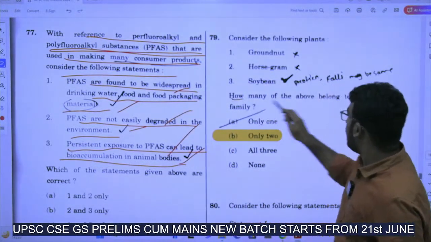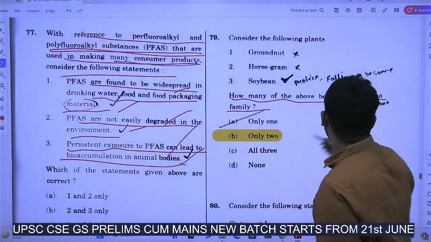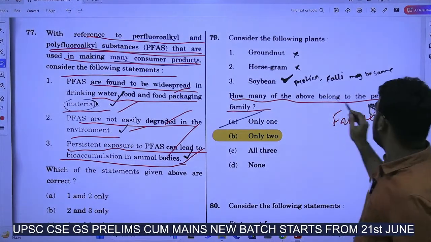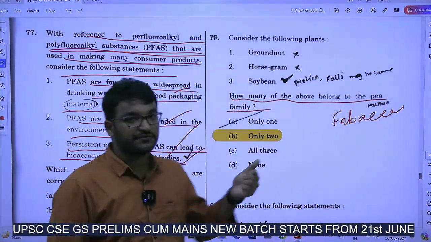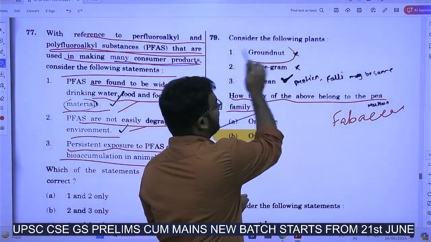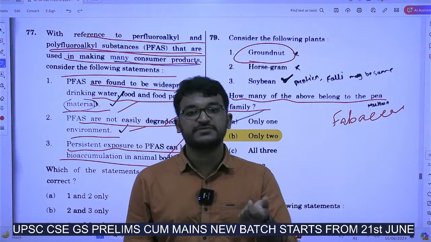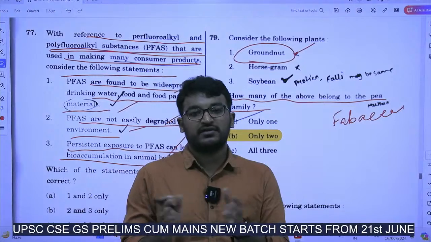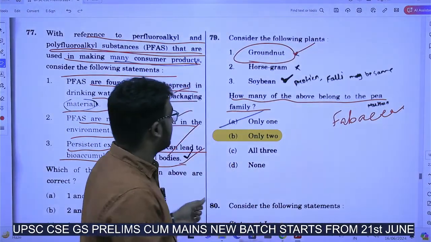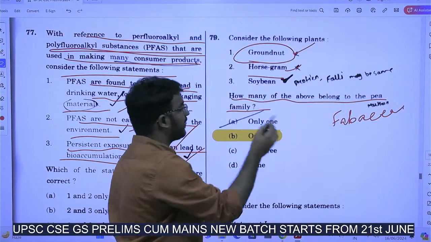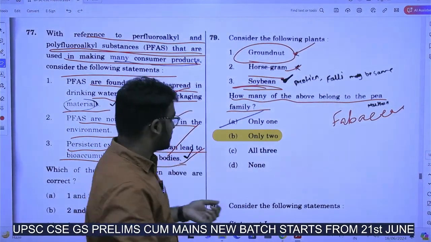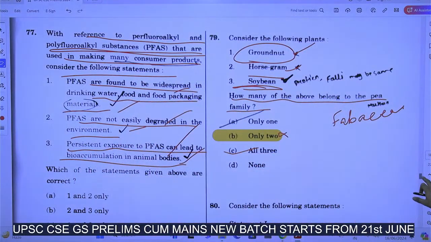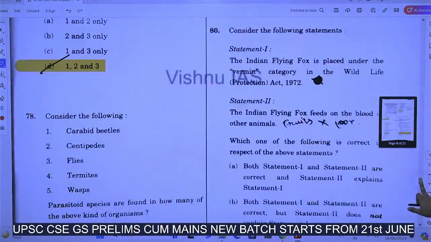Next, how many of the above belong to the P family? P family means the Fabaceae family. This is also a difficult question. Groundnut, we also call peanuts, right? So this also belongs to the P family. What does this P family mean? Legumes and all. Horse gram also belongs to the P family, and of course soybean belongs to this family. So your answer is all three, not only two. Next.